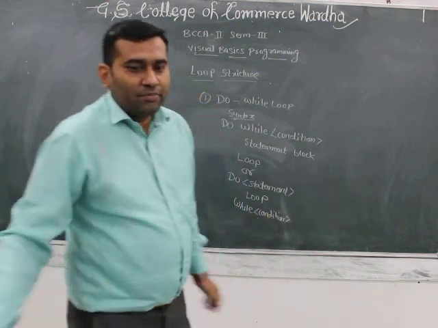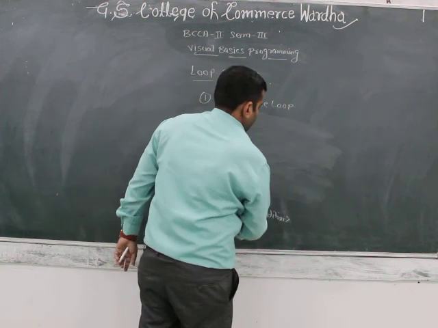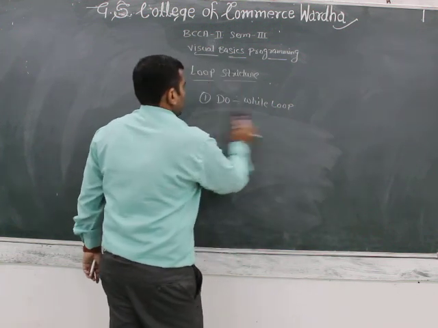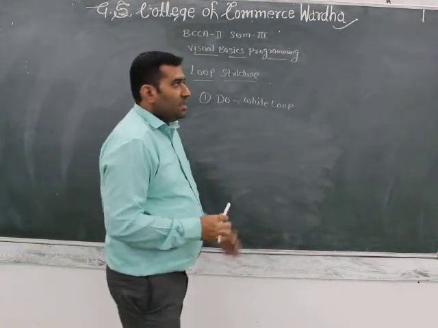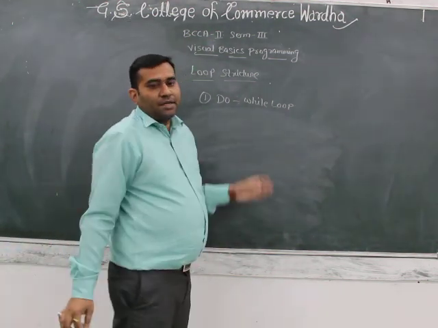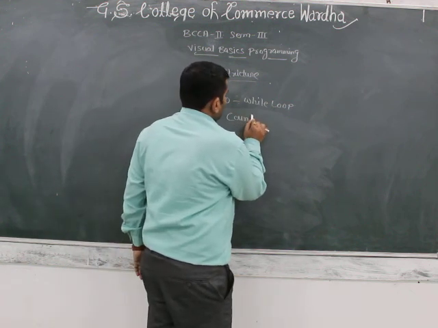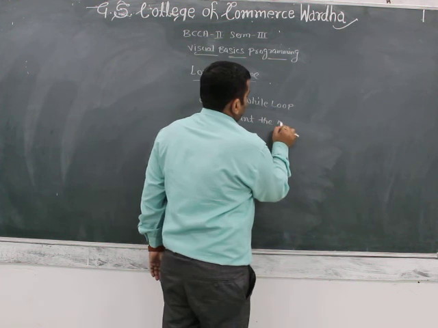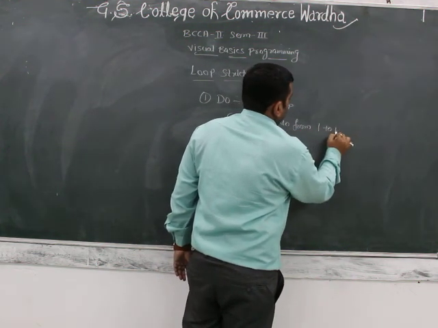See one example of the do loop. Firstly, write a program to count the numbers from 1 to 100.